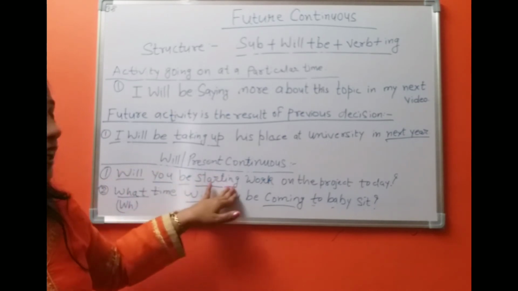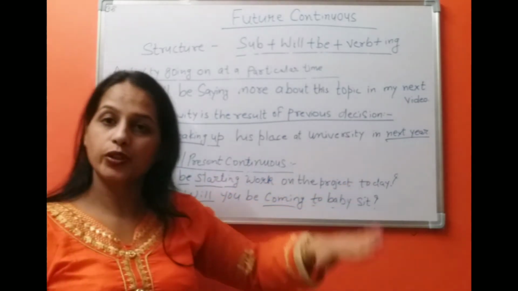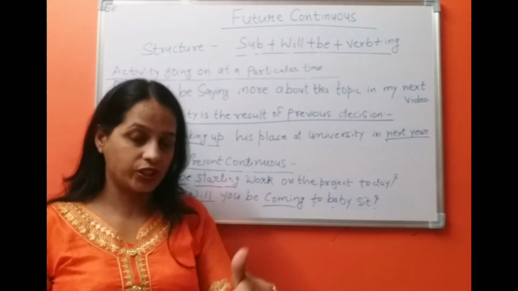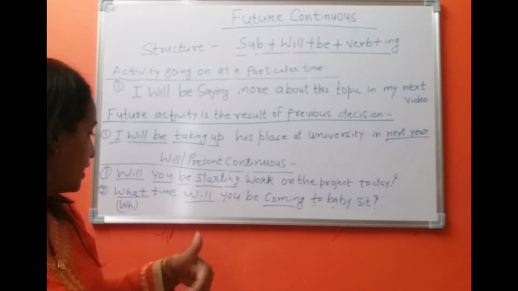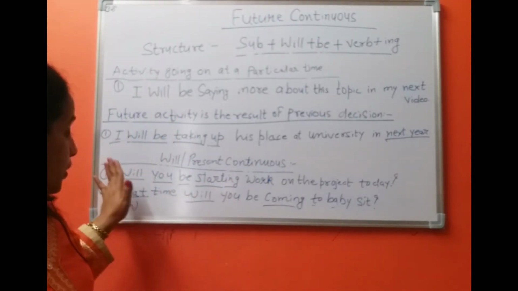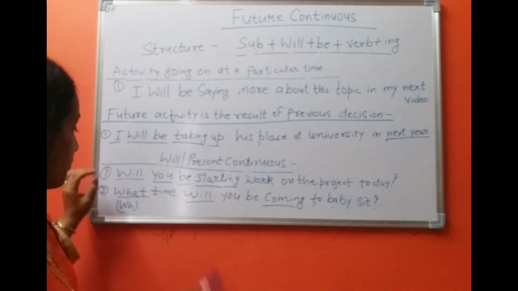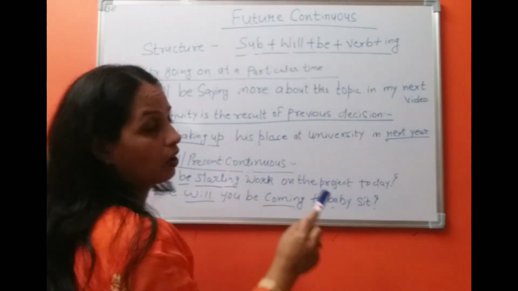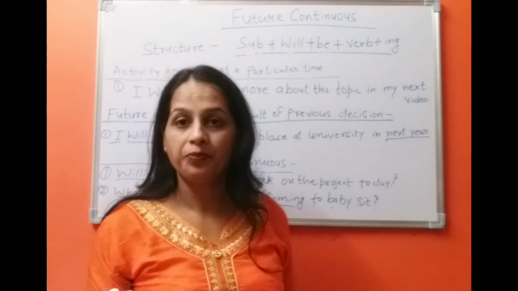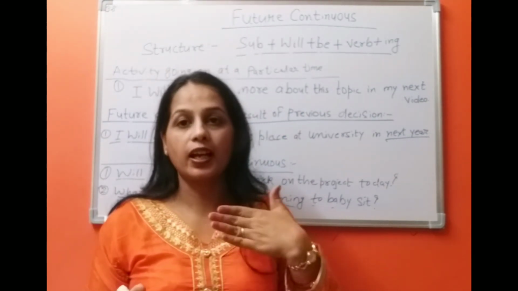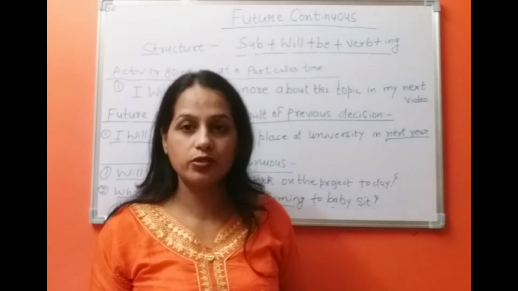Will you be starting work on the project today? This is a question, an interrogative sentence, and we are using future continuous tense. It is a question, and we are asking someone in a more polite way.